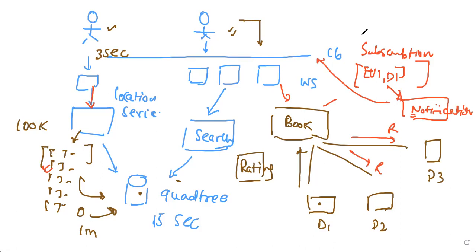The subscription is done. The important part here is, as soon as you search or you book, this has to be two-way communication, because we will be sending you the location update, right? The Uber service will be sending you the location update, and that means this has to be a bi-directional connection. And same here, because if the user moves around, we want to update the driver, and also we want to push the book notification to the driver, right? So they have to be connected.